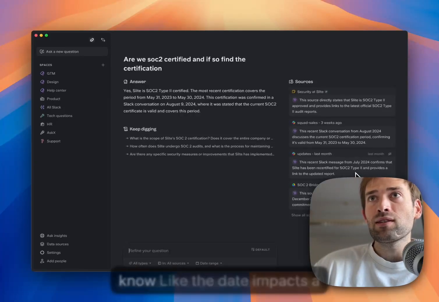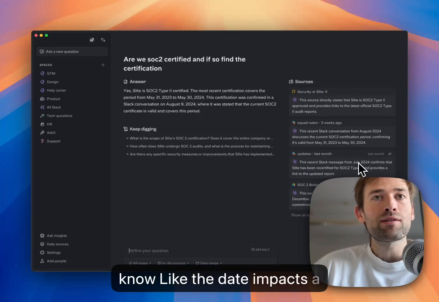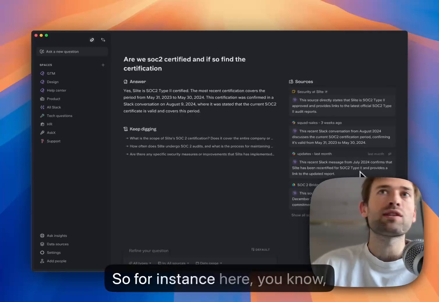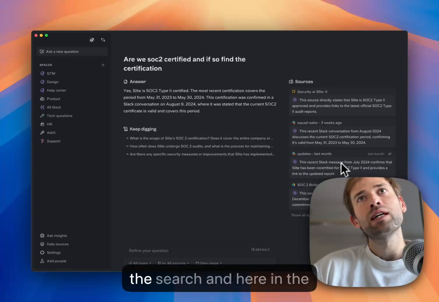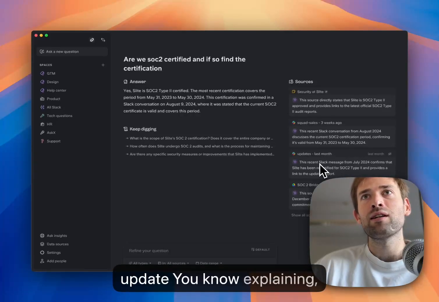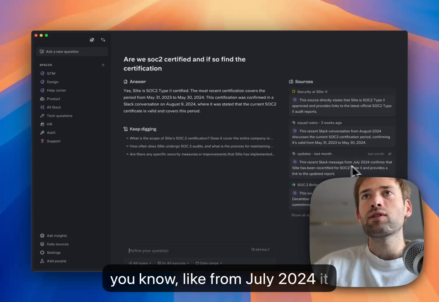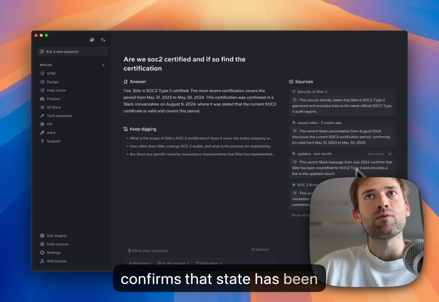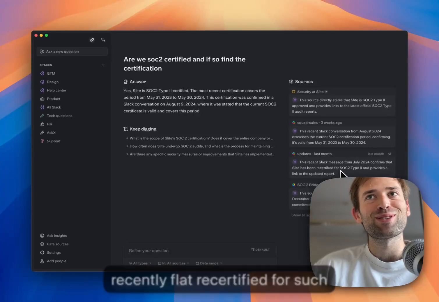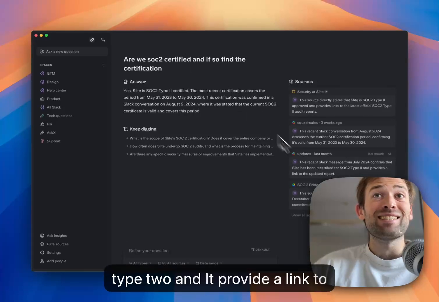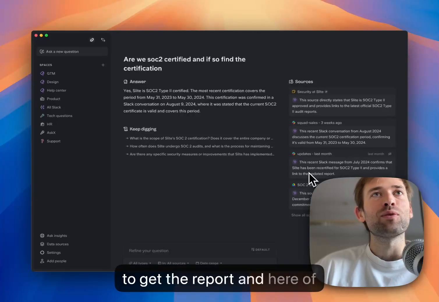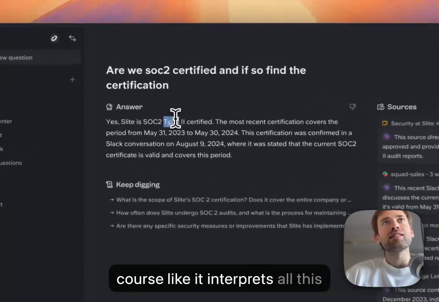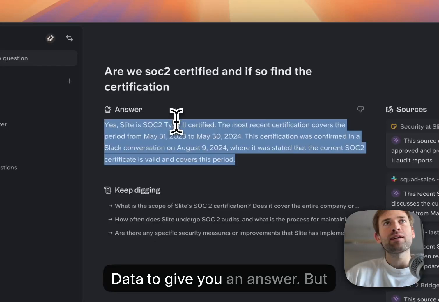It explains also that the date impacts a lot the relevancy of the answer. So for instance, here it dates from only 3 weeks ago and here from last month. In the sales channel, here in the update channel, from July 2024, it confirms that Slide has been recently recertified for SOC 2 Type 2, and it provides a link to the updated report, so we can go straight away to get the report. And here, of course, it interprets all this data to give you an answer.